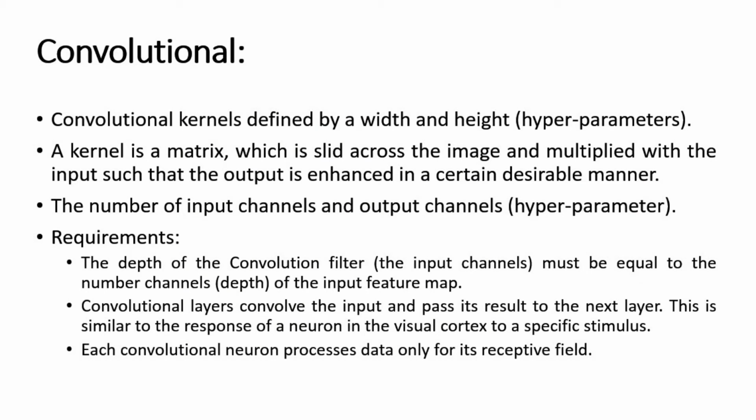So coming back to the slide, the number of input channels and output channels hyperparameters. The architectural requirement of a convolutional neural network is important in terms of input channels and output channels. If it is a color image or if it is a grayscale image, you have to specify the particular channel size. Next to that, the main important requirement is that the depth of the convolutional filter must be equal to the number of channels of the input feature map.